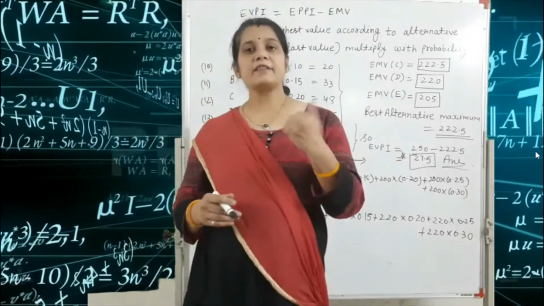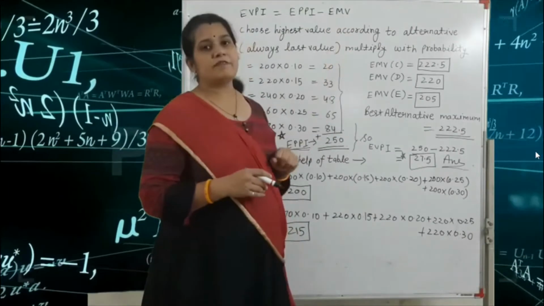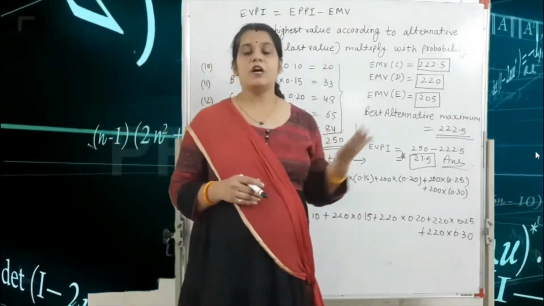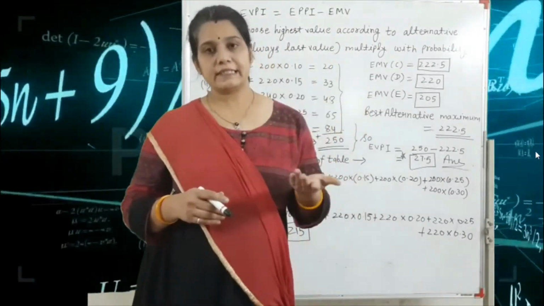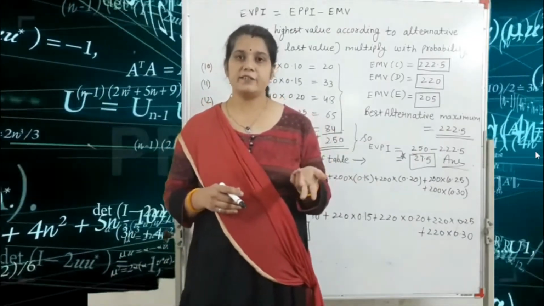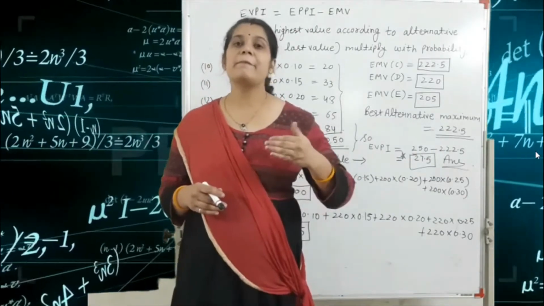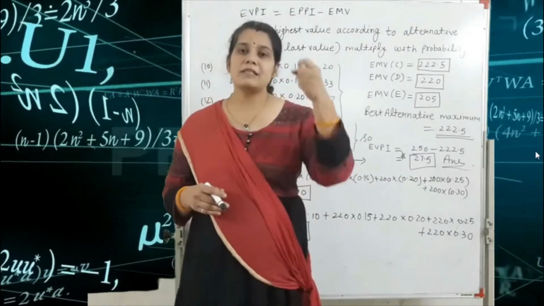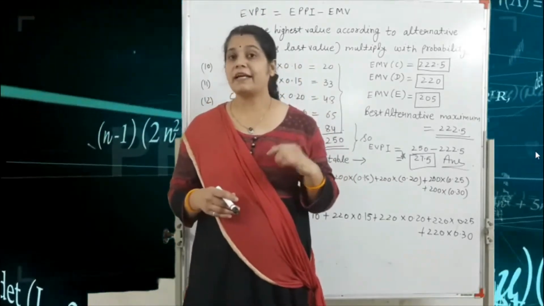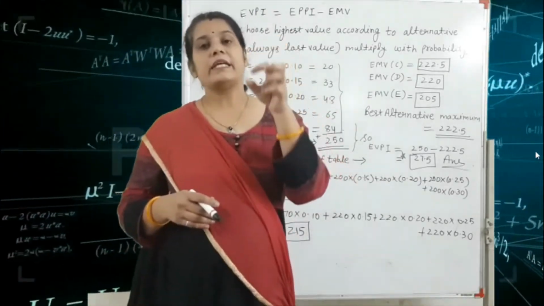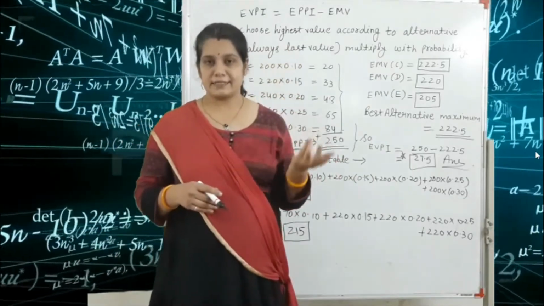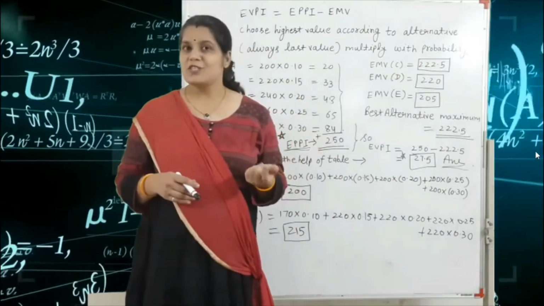After that we find the EMV value. According to every alternative, the EMV value is different, so we choose the best alternative, that is, the maximum value. We find all these 5 EMV values, that means expected monetary values. What is the process?